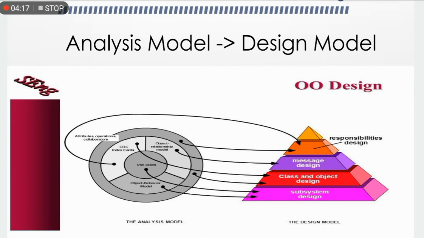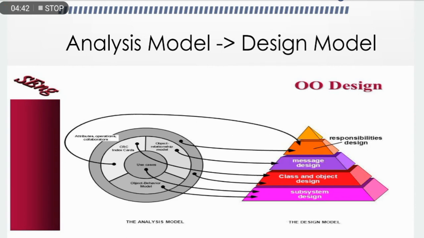Therefore, usage scenarios and behavioral models provide much of the information required for the interface design. The component-level design transforms structural elements of the software architecture into a procedural description of software components. Information obtained from the class-based model, flow model, and behavioral model serves as the basis for the component design.